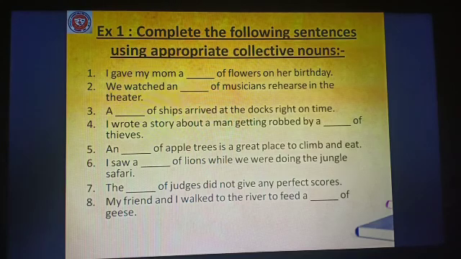Number 8. My friend and I walked to the river to feed a dash of geese.